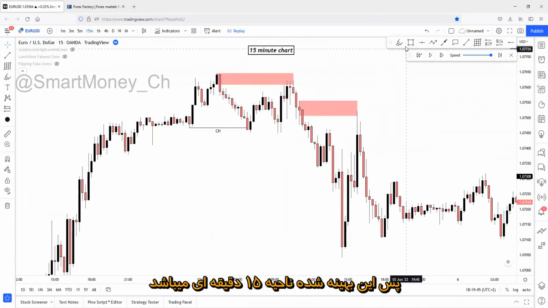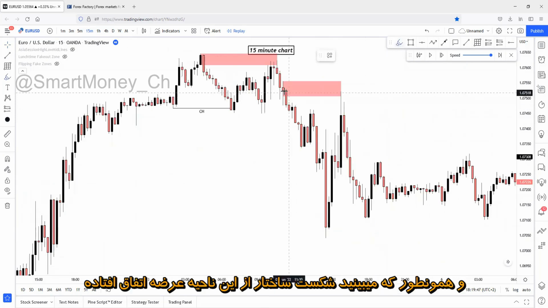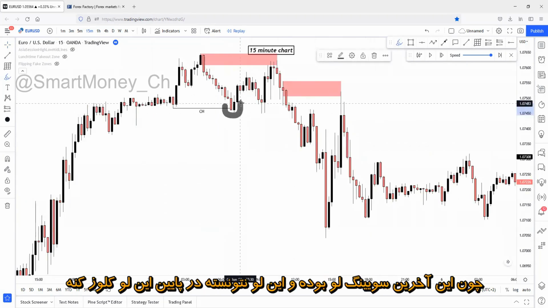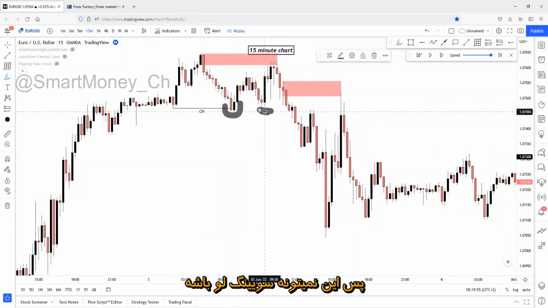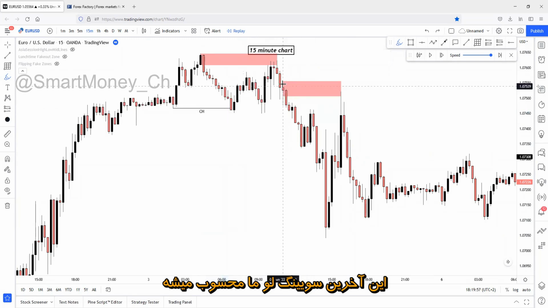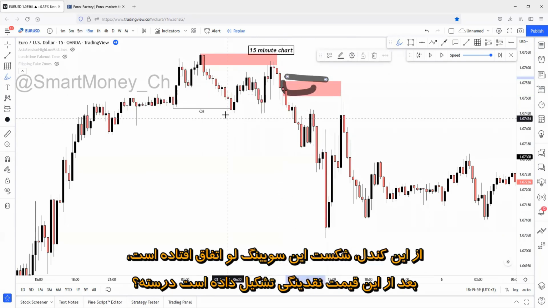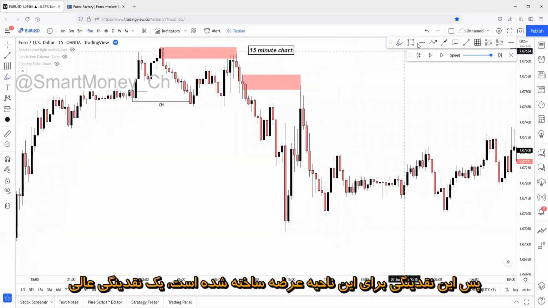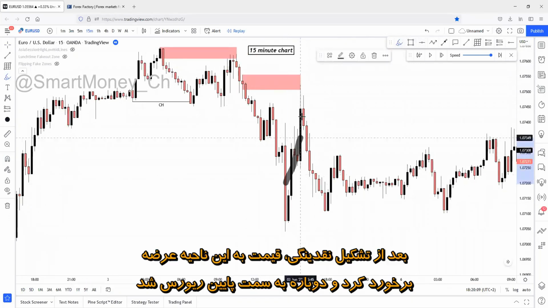So this is the refinement of the 15-minute zone. As you can see, the breakout structure has happened from this zone, because this was the last recent low point, and this low point couldn't be body broken. So this won't be a low point. This is the last recent low point. From this candle, the break of this low point has happened. After this, price has built up liquidity, right? So there was liquidity built up for this supply zone. Perfect liquidity built up.